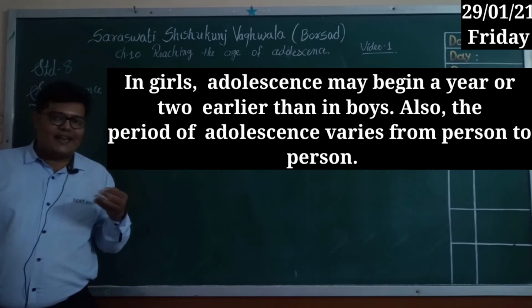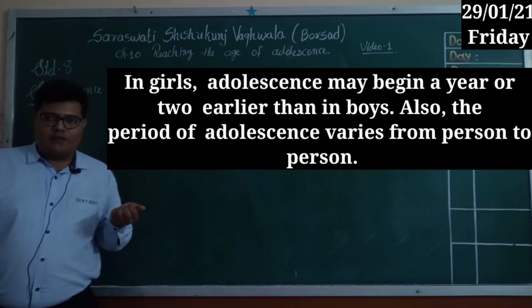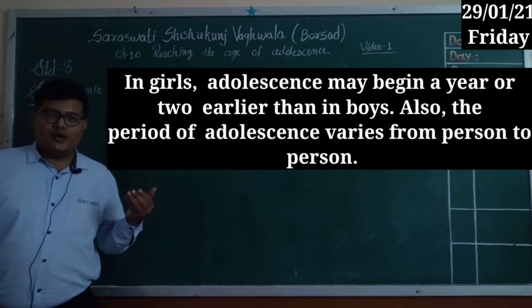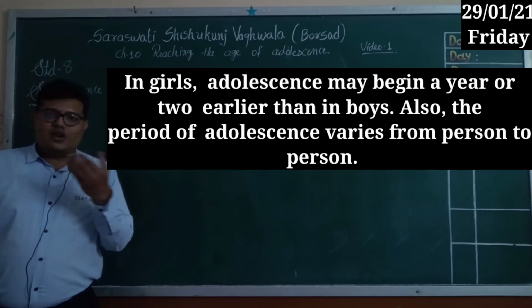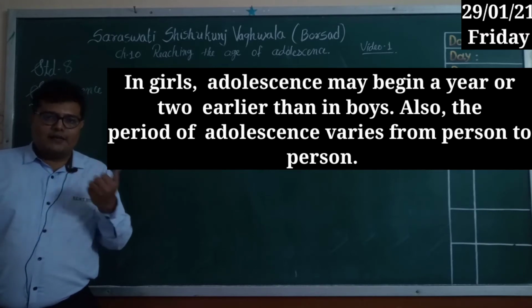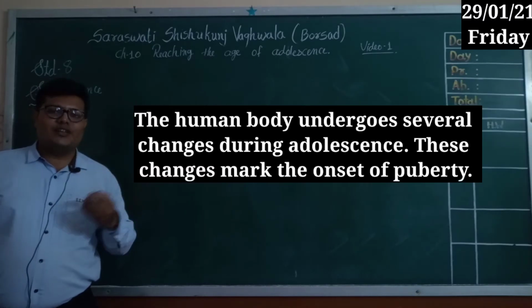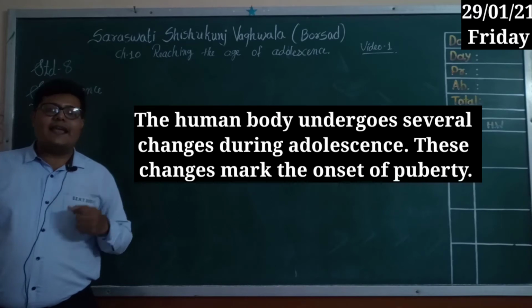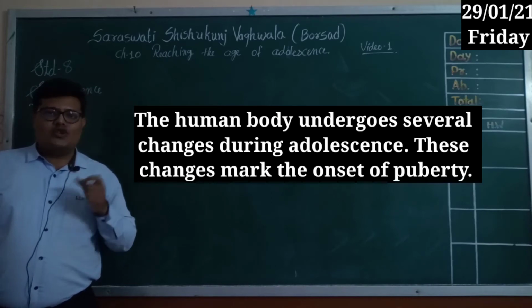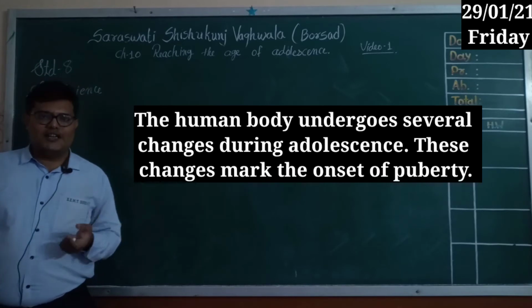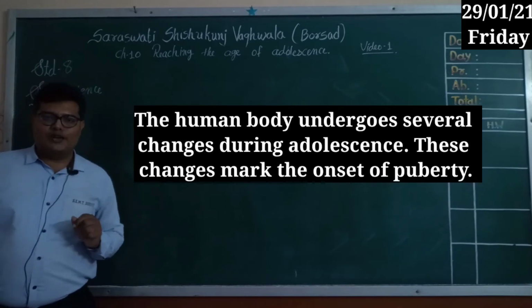Some bodies grow early towards maturity, and some girls or boys are late for maturity. The human body undergoes several changes during this time period. These changes mark the onset of puberty.